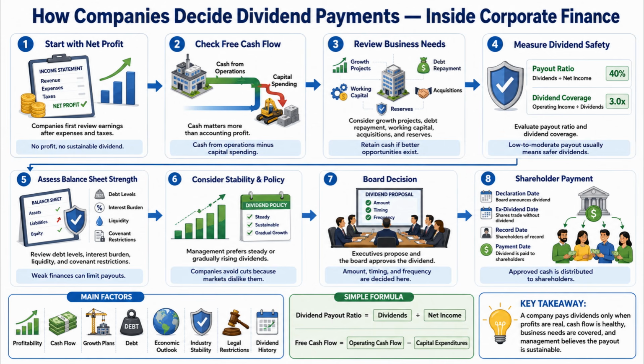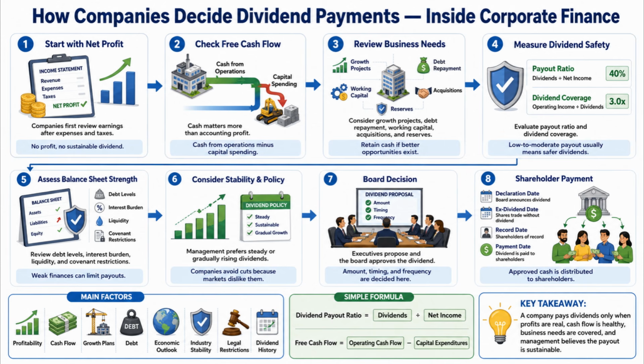After reviewing all these factors, executives prepare a dividend proposal. The board of directors then approves the dividend amount, timing, and payment frequency. This is the official decision-making stage inside corporate finance. Finally, once the dividend is approved, the payment process begins.